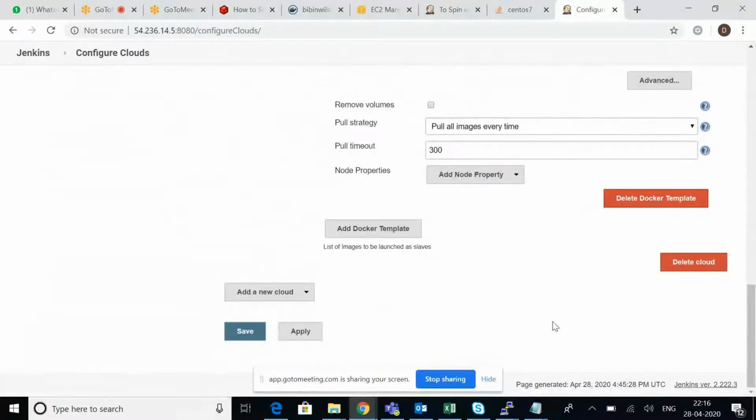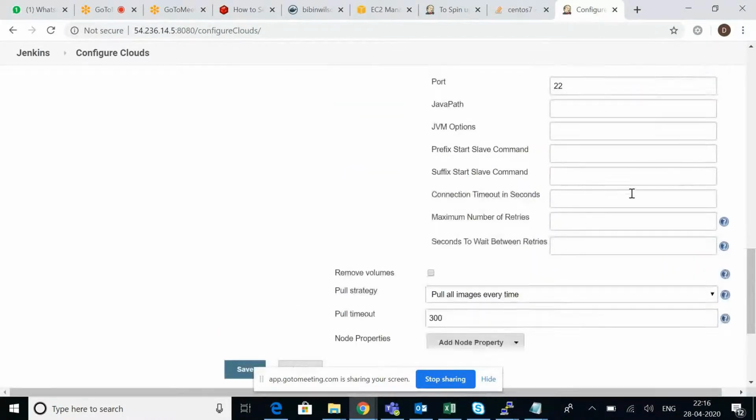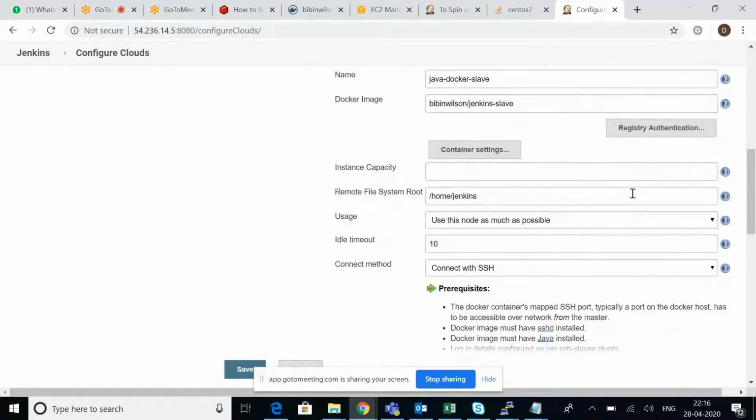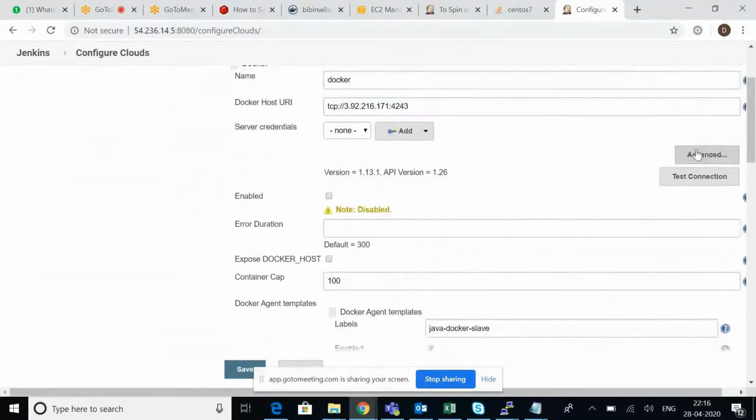Okay. Click on the advanced button. The advanced button is there, right, in between, at the top right-hand side. Scroll up. This one. Yeah, scroll up. Yes, yes.